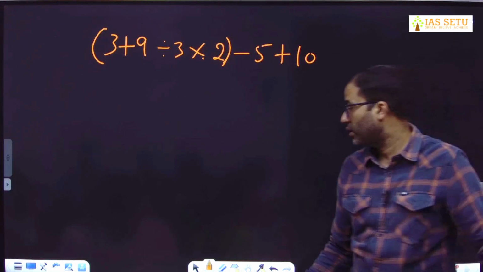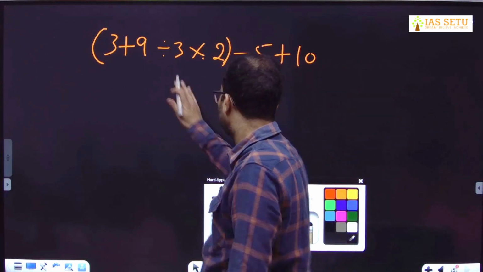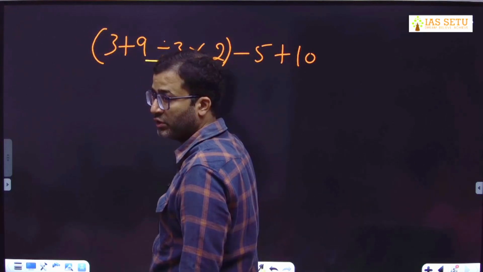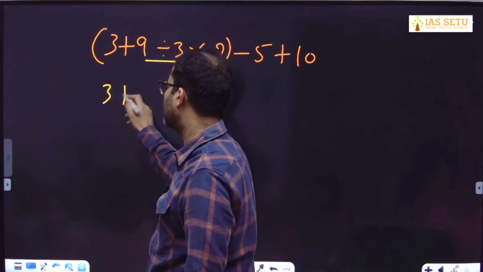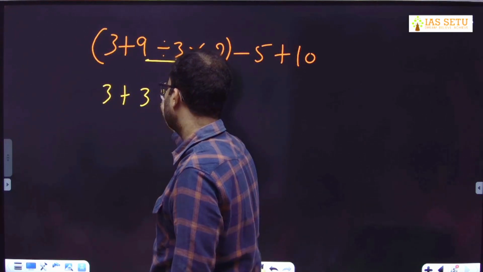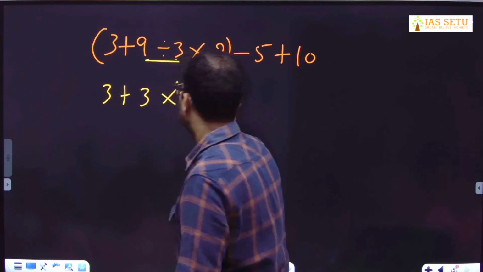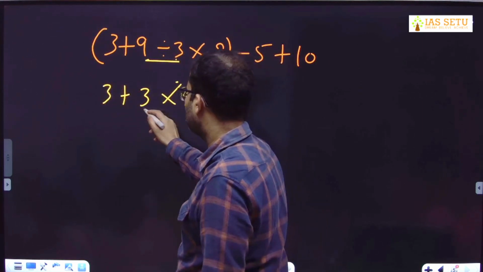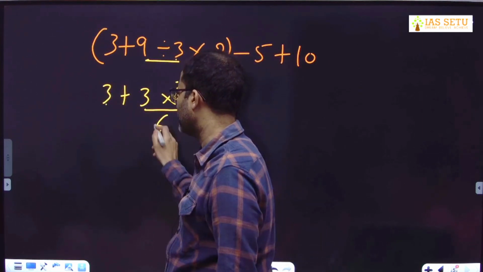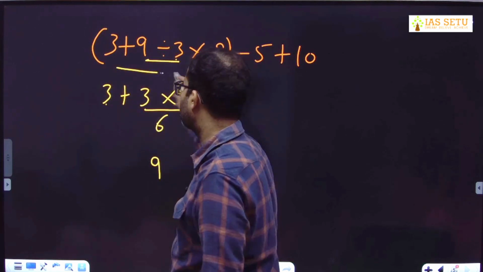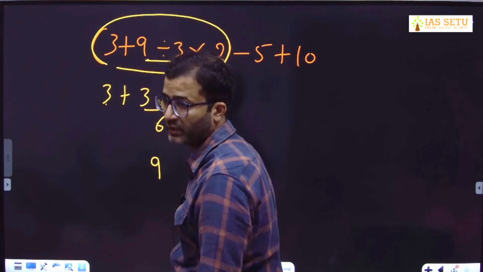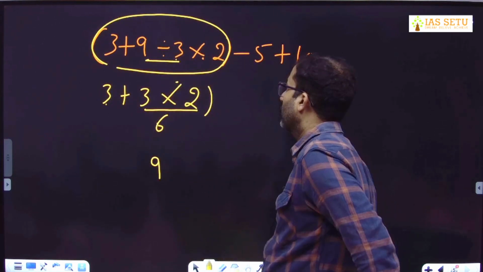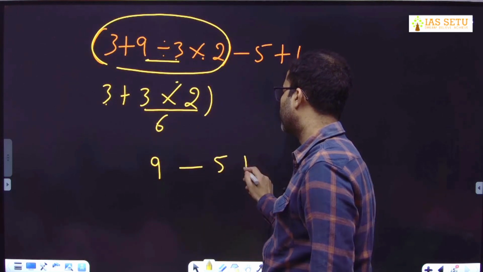First I have to remove this bracket, so first I solve this division: 9 divided by 3 is 3, then 3 into 2 is 6. Then addition: 3 plus 6 is 9. So this entire bracket gives 9, minus 5 plus 10.